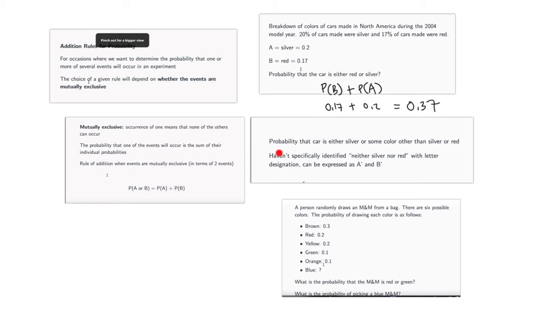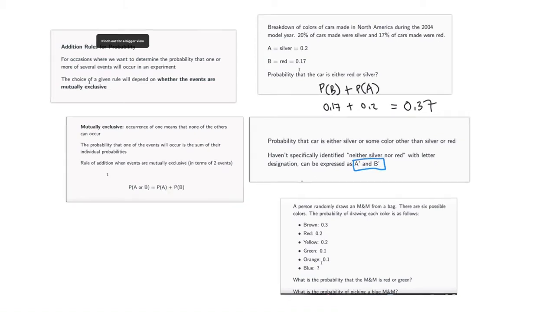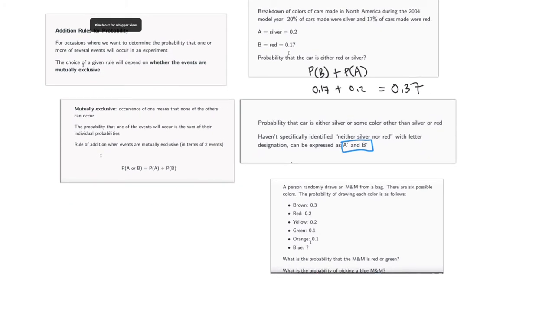Looking at the next one: probability that the car is some color other than silver or red. The event of neither silver nor red can be expressed as A prime and B prime. I'm going to rely on what they give us. They're basically saying the event of neither silver nor red can be expressed as this phrase right here. So the question we need to ponder now is, what is the probability of neither silver nor red?